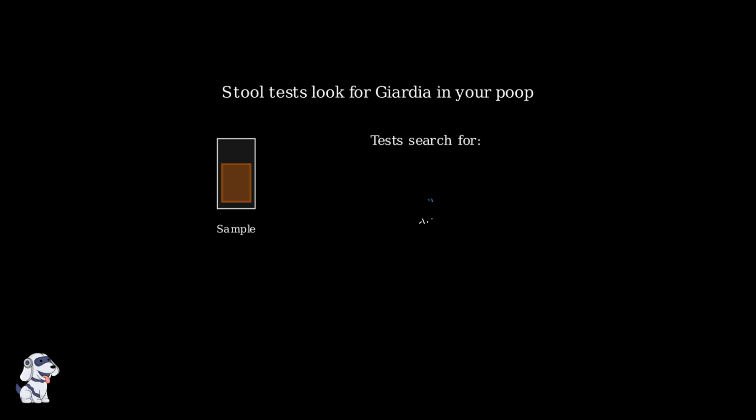The tests look for 2 main things. First, they search for Giardia cysts. These are the hardy, dormant forms of the parasite. Second, they look for Giardia antigens, proteins that the parasite produces.